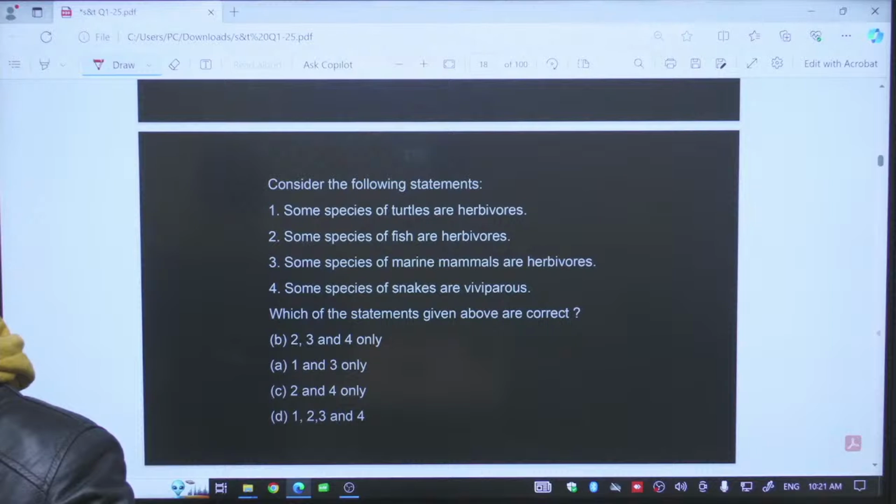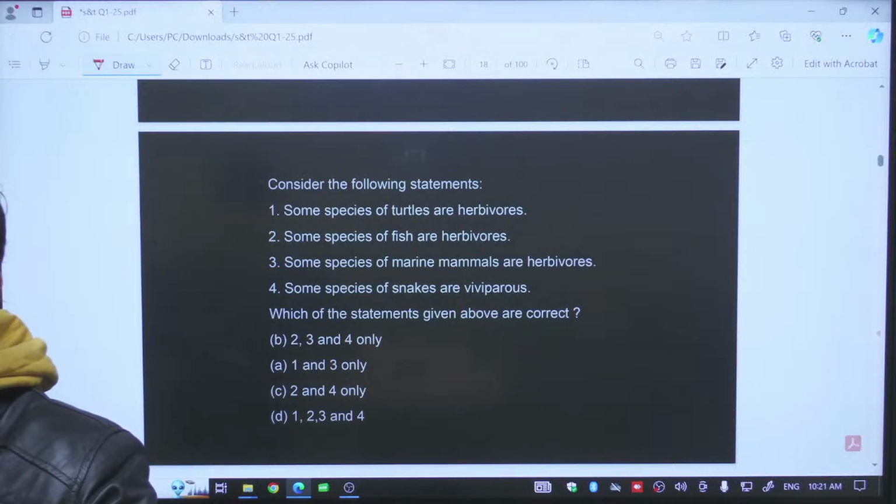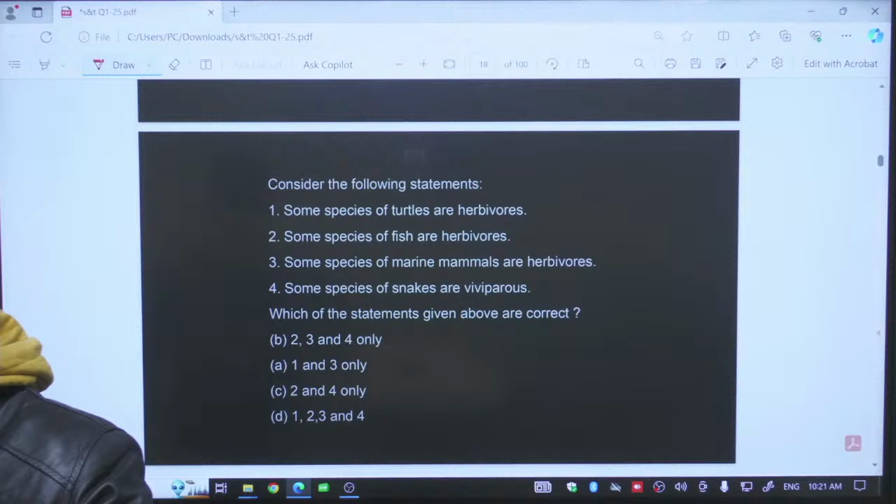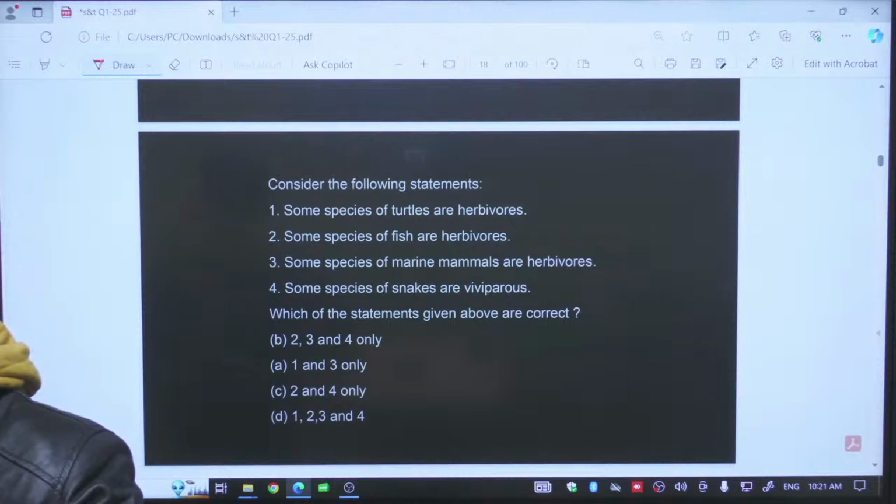So this statement, the third one, some species of marine mammals are herbivorous. This is also a right statement. Fourth one, some species of snakes are viviparous. What is viviparous? Snakes normally lay eggs, but there are a few species of snakes which give birth to live young ones. Clear? This is the meaning of viviparous. The snakes which give birth to young ones, not lay eggs.